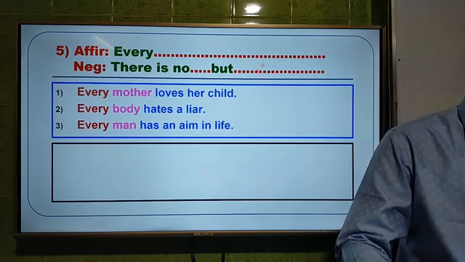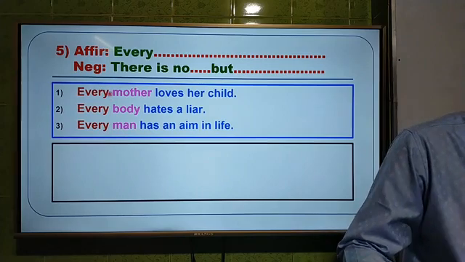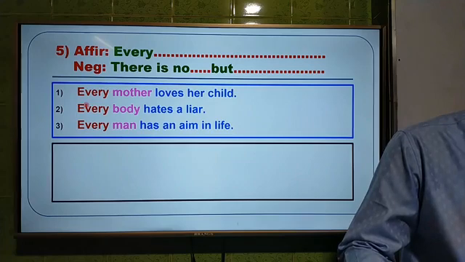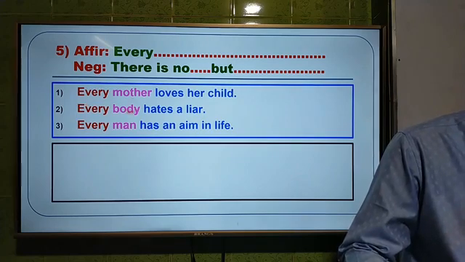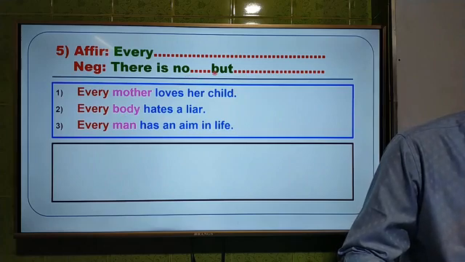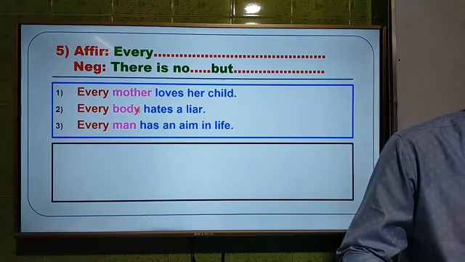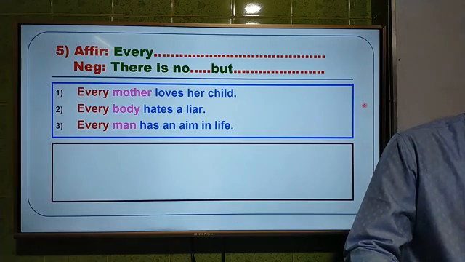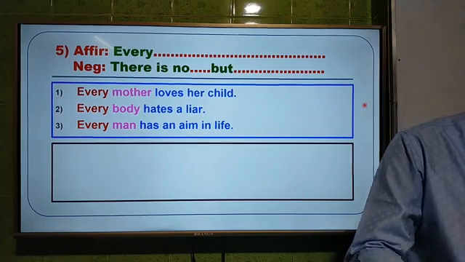Dear students, look at the screen. You have to use there is no dotted but. That means here, look at the screen, mother, body and man. These words will be between no and but. That means in this gap you have to use mother, body or man. And I am going to give you the first answer, then it will be very clear to you.